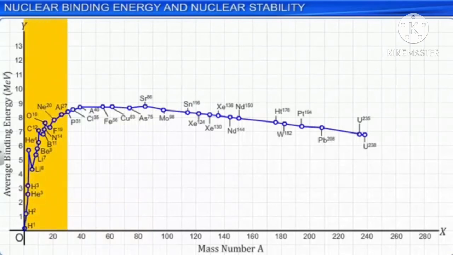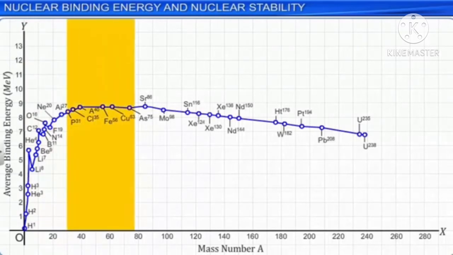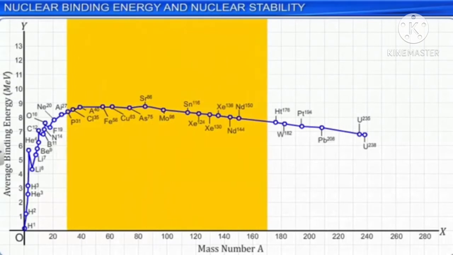The average binding energy is almost independent of the mass number A of nuclei in the range of mass numbers between 30 and 170 and is nearer to the maximum value of the average binding energy. This indicates high stability for the corresponding nuclei.